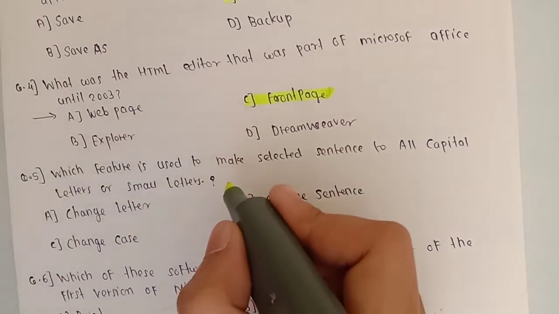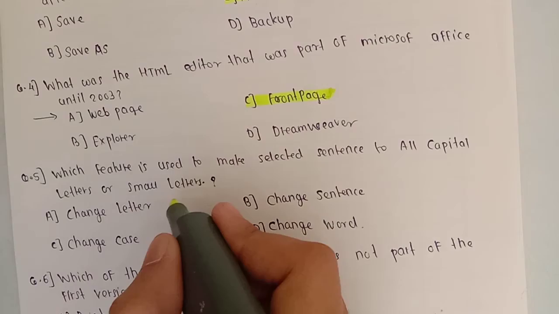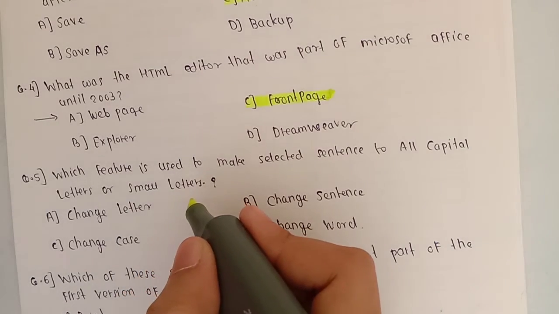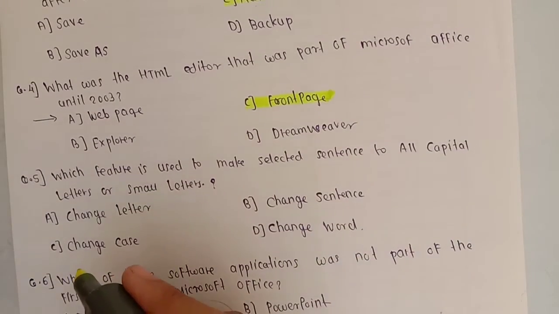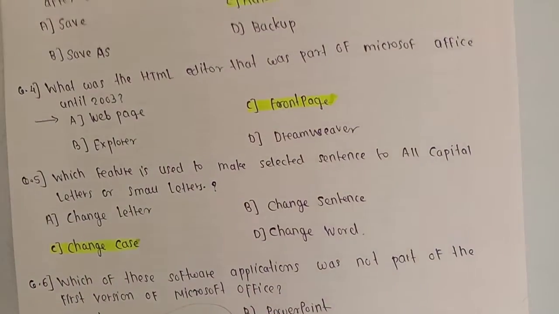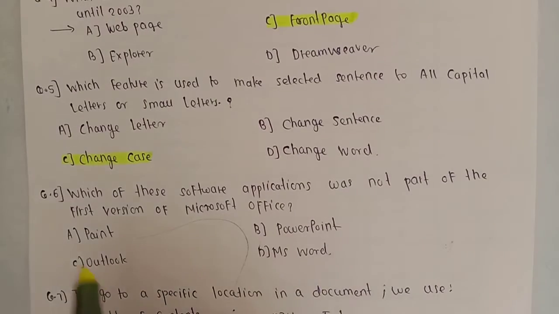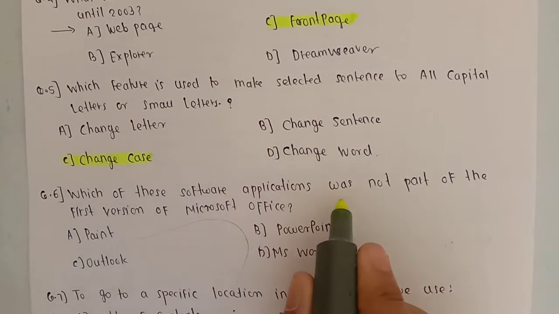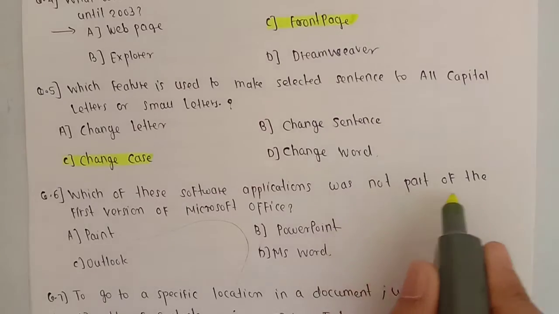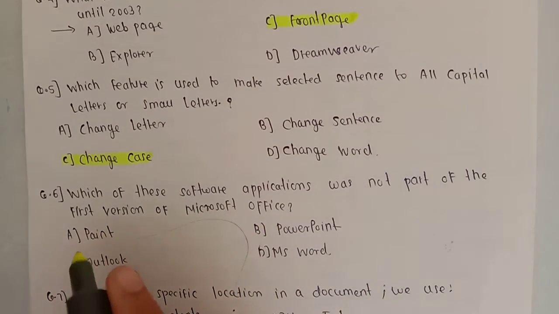Which feature is used to make a selected sentence all capital letters or small letters? The answer is Change Case, that is C. Next question. Which of these software applications was not part of the first version of Microsoft Office? Answer is Outlook.